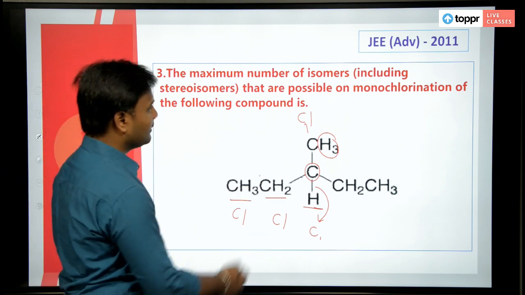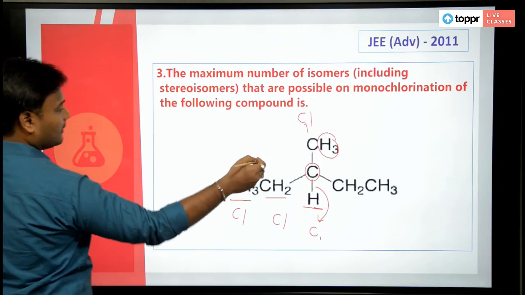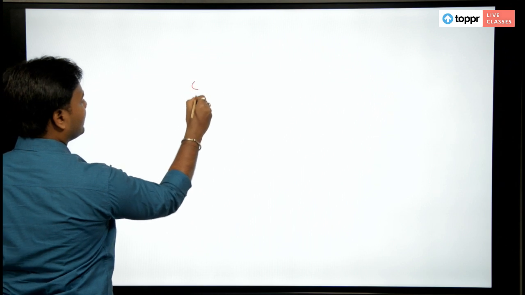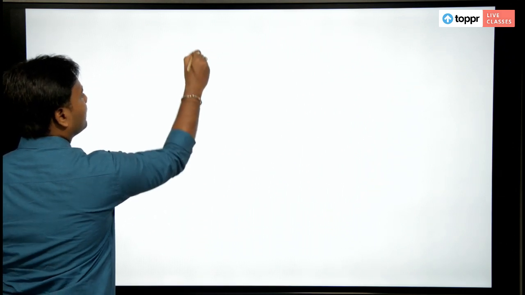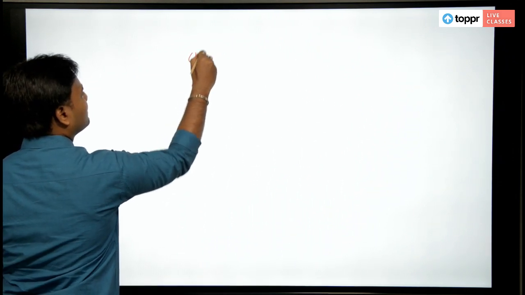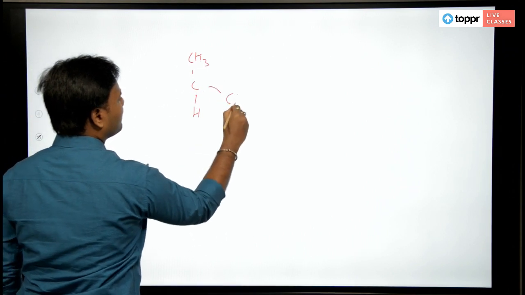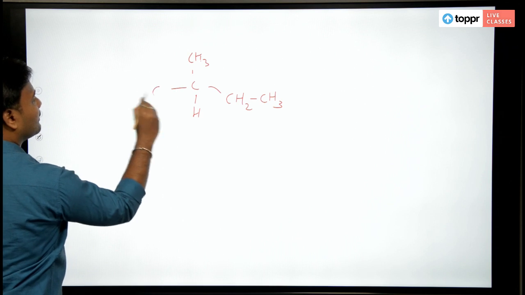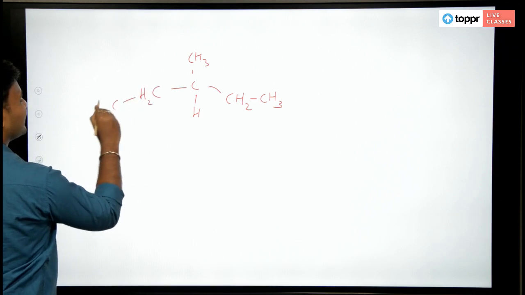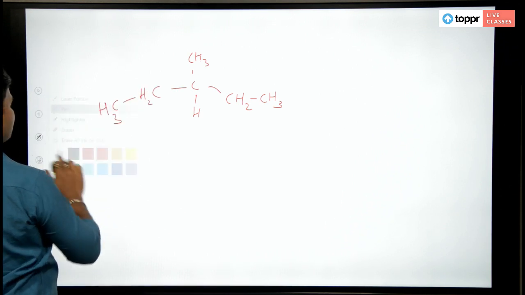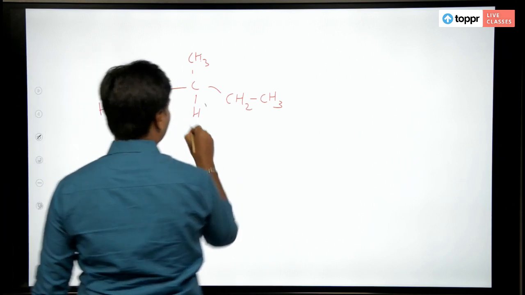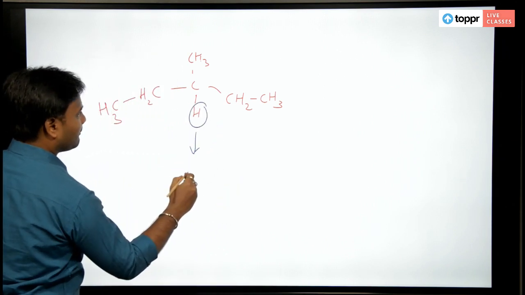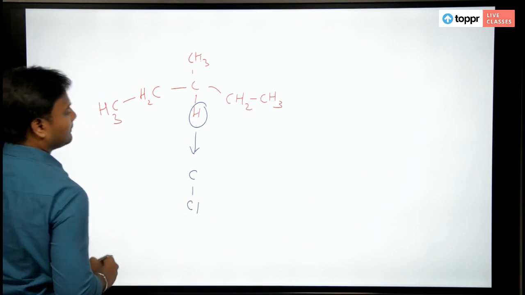which means I will show you. You have CH, CH3, and here you have CH2, CH3, here you have CH2, CH3. Now start replacing the hydrogens. When I replace this one, I will get a compound CCl.